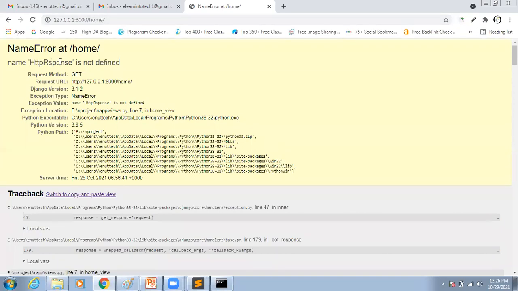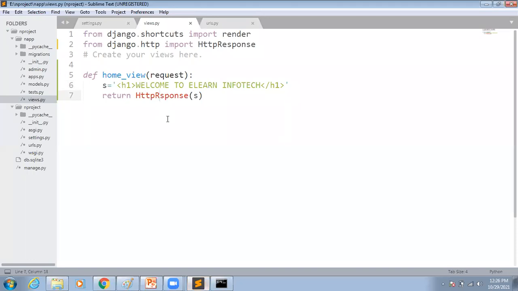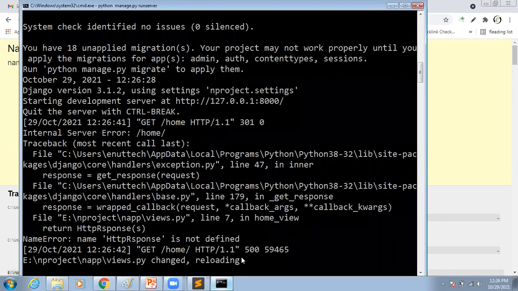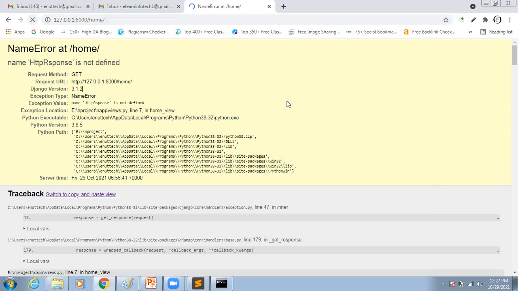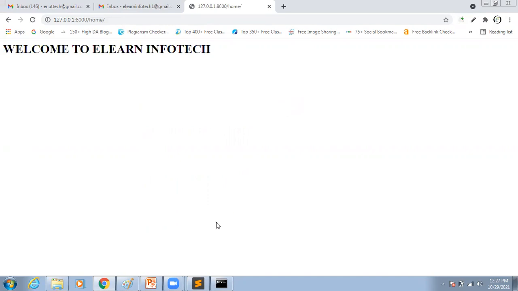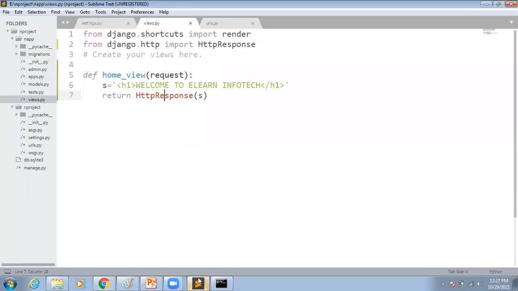Now we can see they are showing some error. Why? Because there is some spelling mistake. Let me rectify. Now again you can see the server is running. Now automatically it is loading. It will display the message, welcome to eLearn Infotech. So in views, whatever you want to write, you can write and it will display automatically. Simply like this: how to create a URL, how to create views, and how to run the server also.